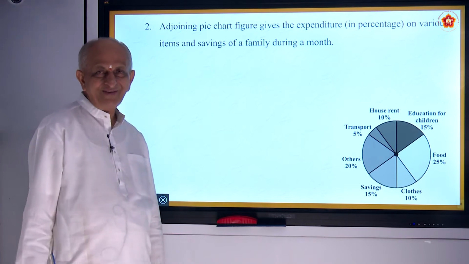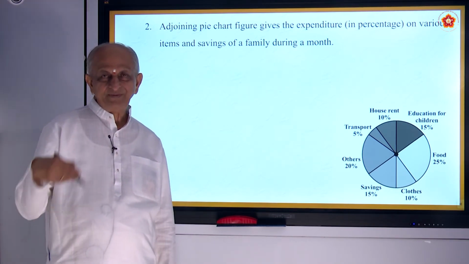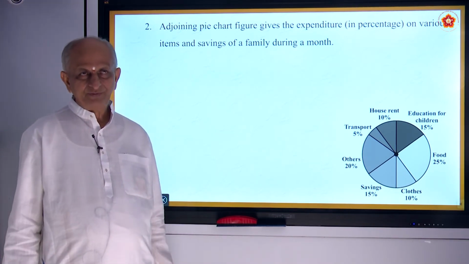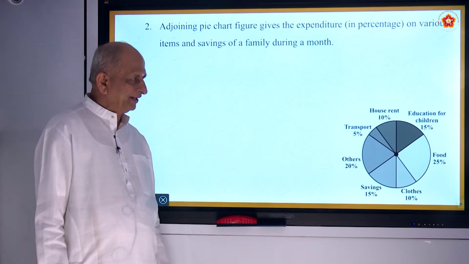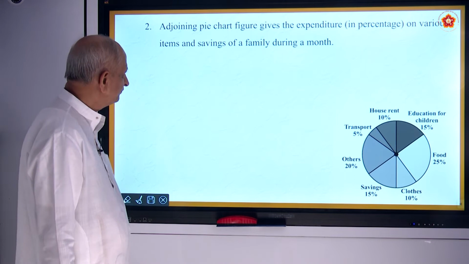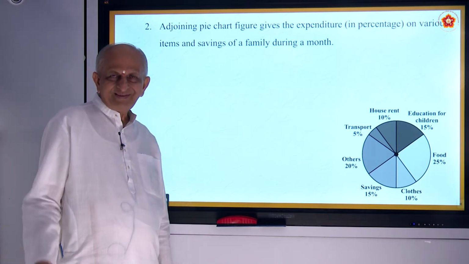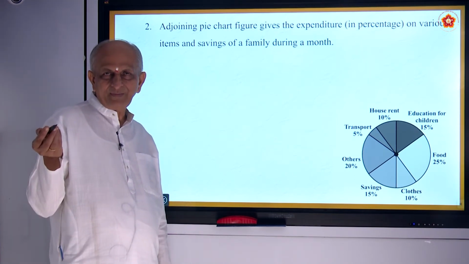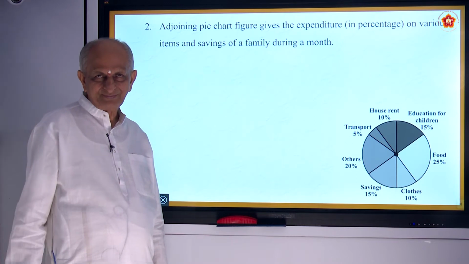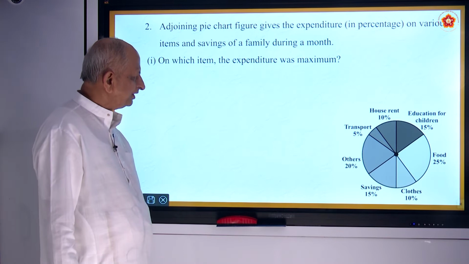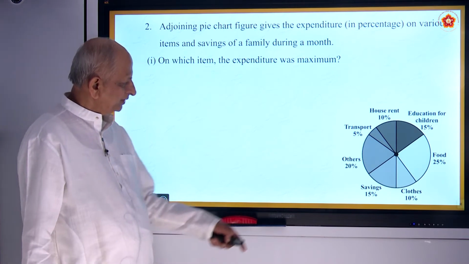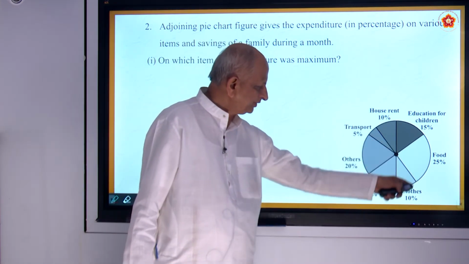Why you must save? Saving because for higher education of children, for going to different places, for traveling and all. So you must save. How do you save it? Saving can be, the money can be put in the bank, correct? So in which item the expenditure was maximum? So in all these you must see which is maximum.